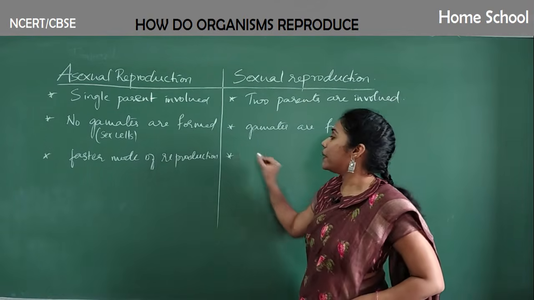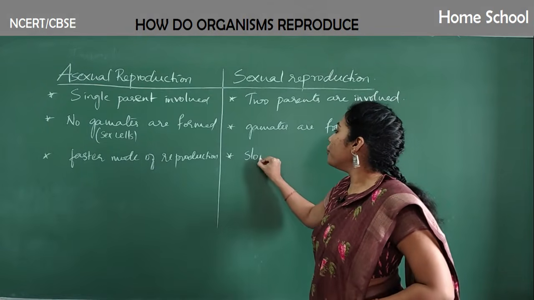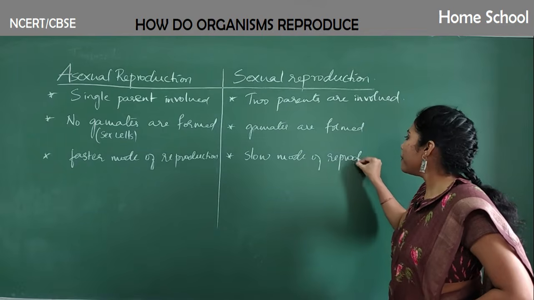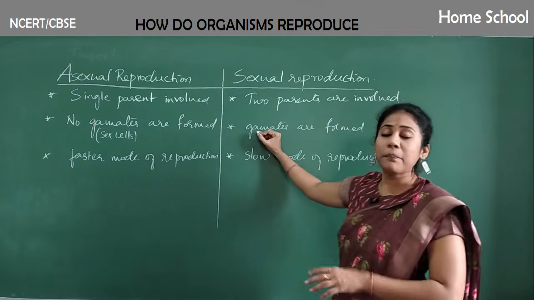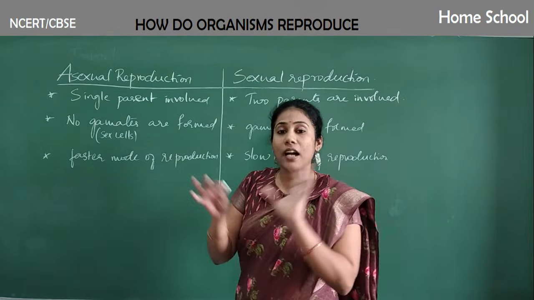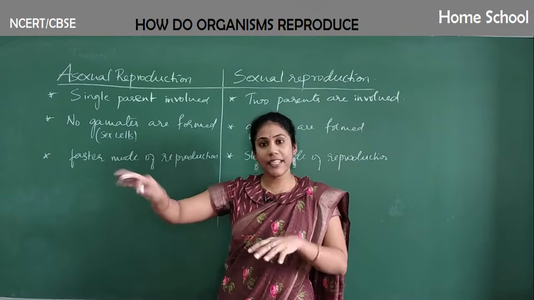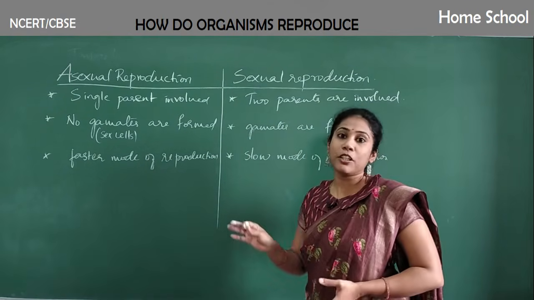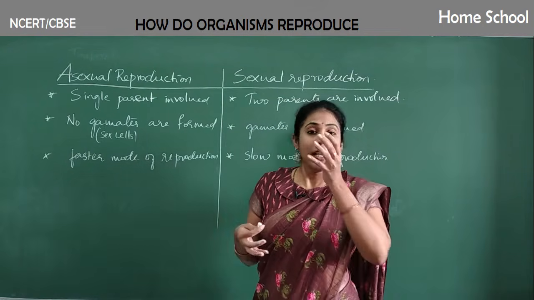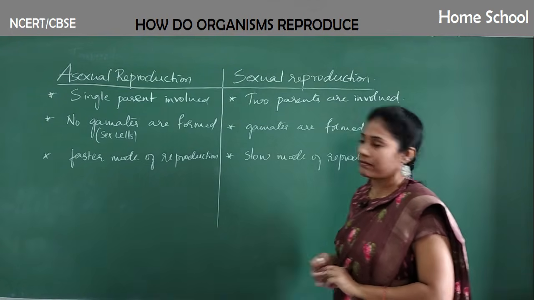And sexual reproduction is a slower mode of reproduction. Gametes have to be formed, sex cells have to be formed, and later they should combine. So much of process occurs in the new cell formed. It might take some years. First, gametes have to be formed, and to form gametes itself takes a few years. Clear, everybody? So definitely this is a slower mode of reproduction.